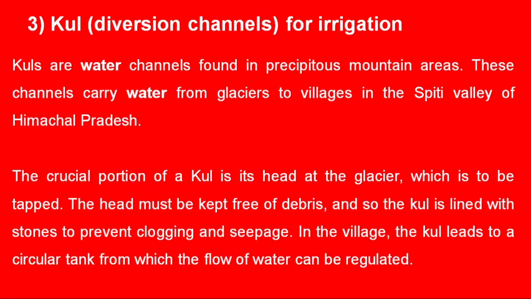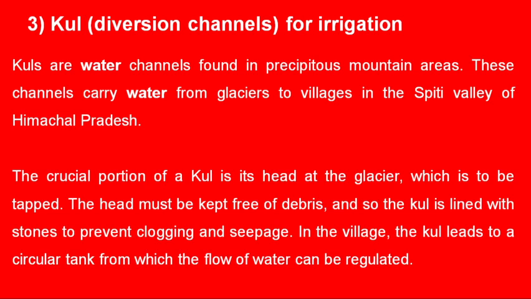The next traditional method is Kul diversion channels for irrigation purposes. The Kuls are actually water channels that are found in precipitous mountain areas, the areas where rainfall is very heavy every year. And these channels carry water from the glaciers to the villages in the Spiti Valley of Himachal Pradesh.